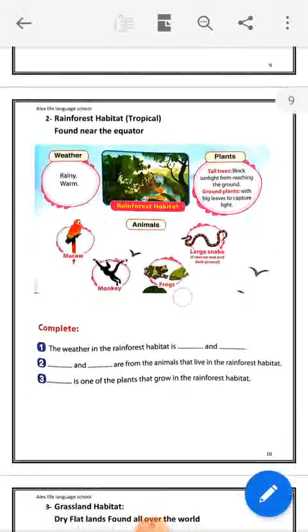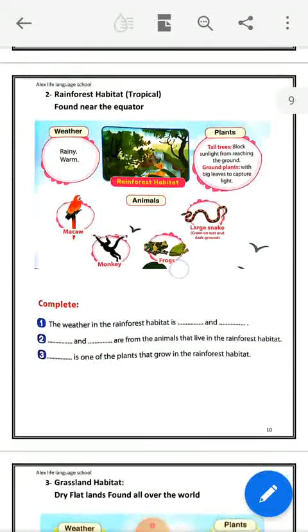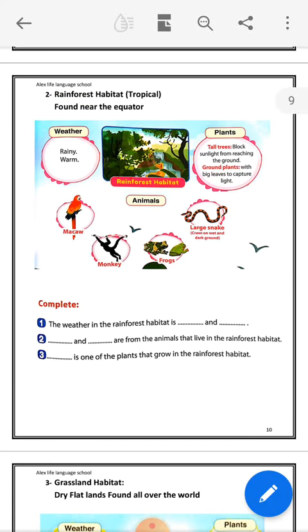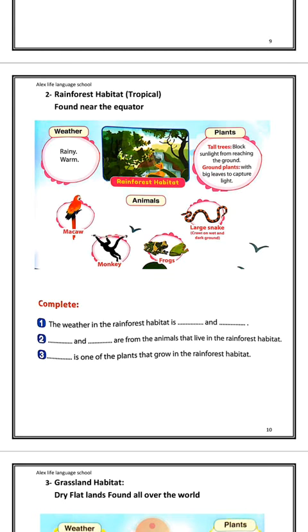The second type of habitat we will study together is the rainforest habitat. From the name rainforest, it means it is a jungle and has rainy weather. So the weather in the rainforest habitat is rainy and warm.